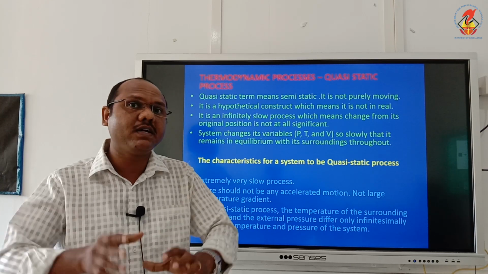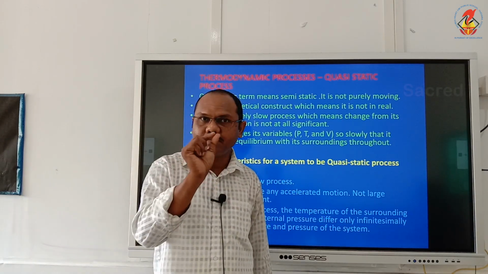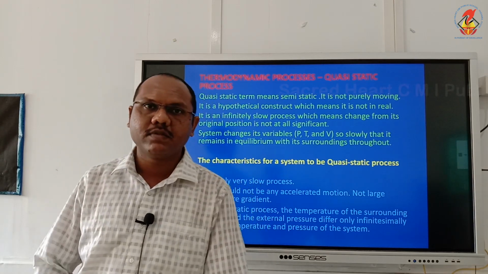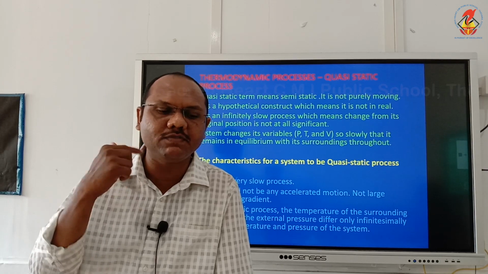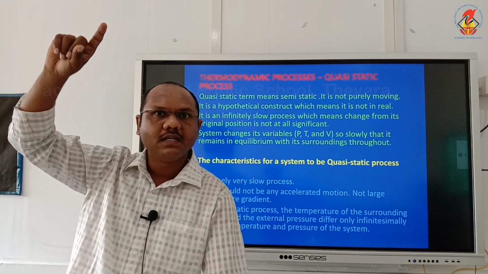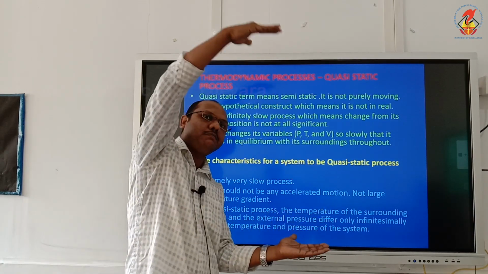I am not using the words 'there should not be any temperature difference'. I am using the words 'very negligible difference'. Similarly, pressure and volume also, there is a very negligible change we can't identify. At the final stage, as I told you, initially the piston was here, at the final stage the piston is here.